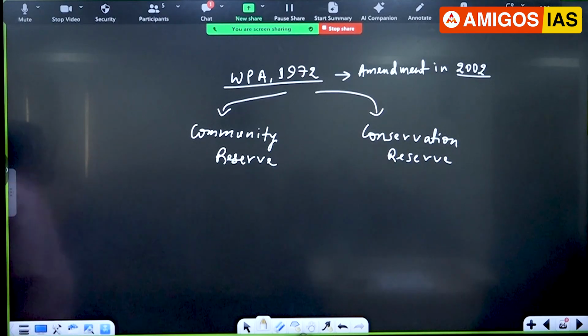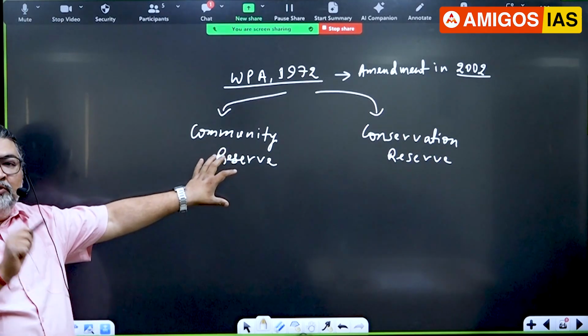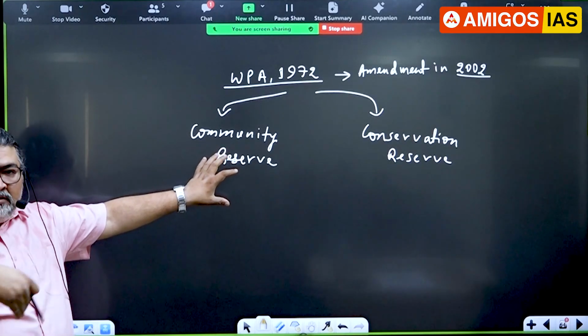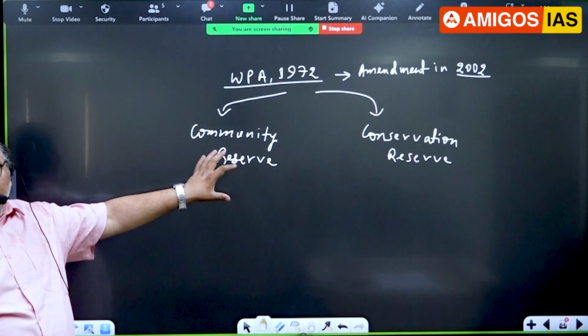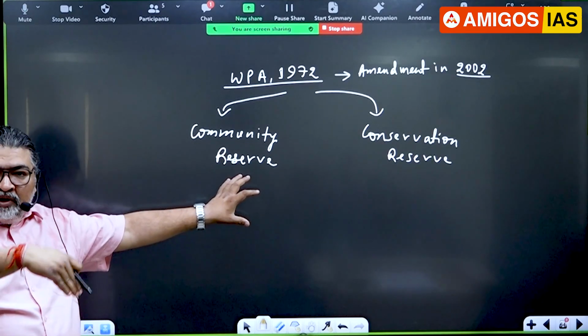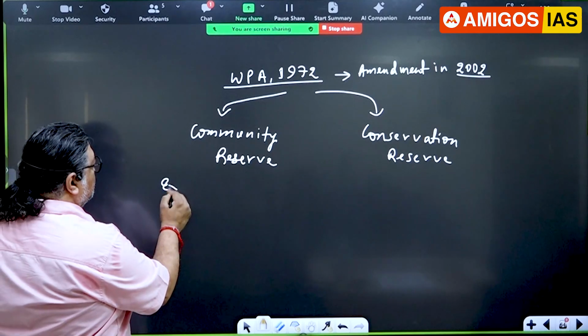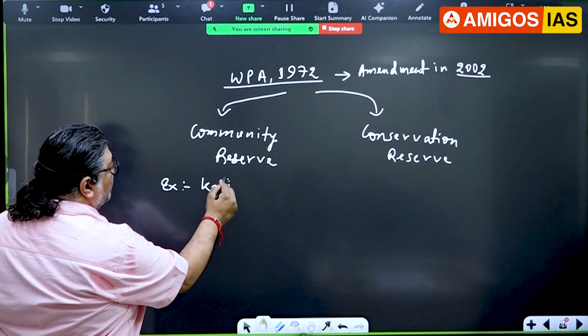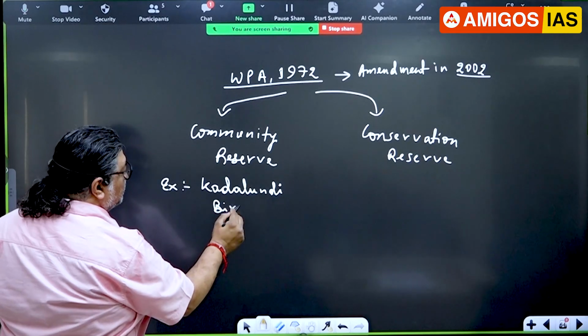Now the difference is that this is managed with the help of the local community who own the land. They have land. There may be a settlement in that area and they cooperate with the government to work on that community reserve. Let me give an example. For example, I am giving a very good example in the state of Kerala, Kadalundi Bird Sanctuary.